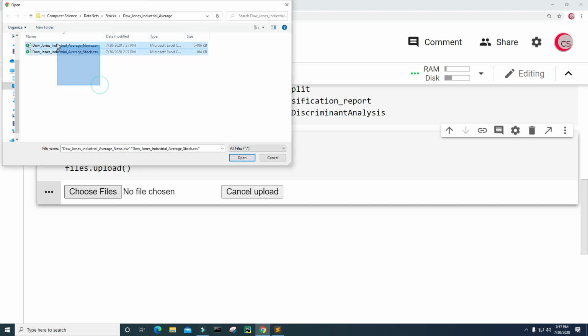And I'm going to upload these two files here. One is a data set or a CSV file for the news, the top headlines on the Dow Jones Industrial Average Index. And the other one is the price of the Dow Jones Industrial Average Index.